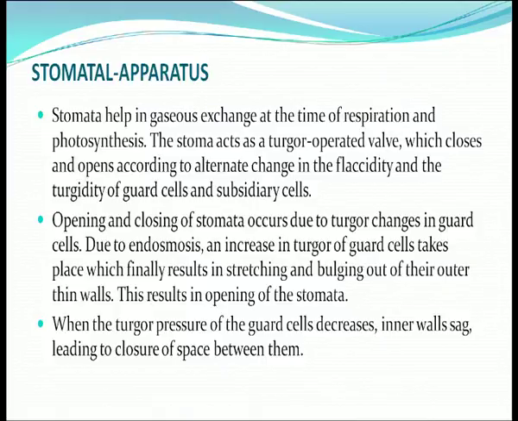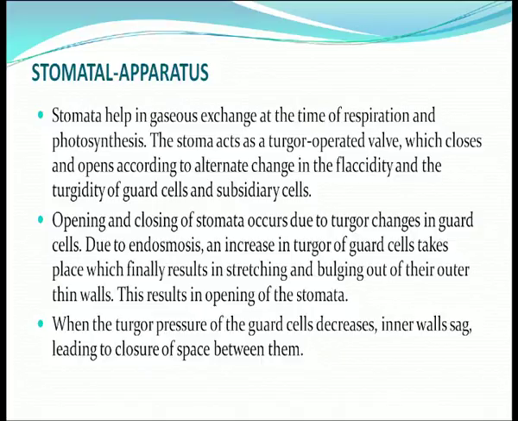The stoma acts as a turgor operated valve which closes and opens according to alternate change in the flaccidity and the turgidity of guard cells and subsidiary cells. Opening and closing of stomata occurs due to turgor changes in guard cells due to endosmosis.